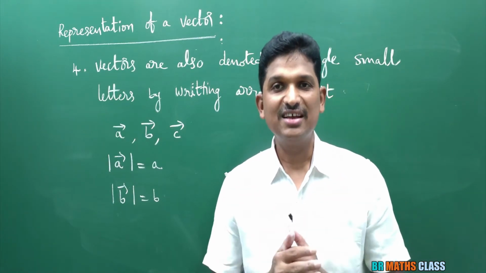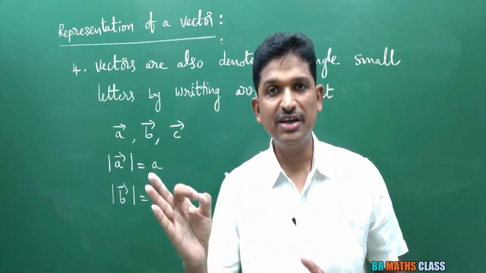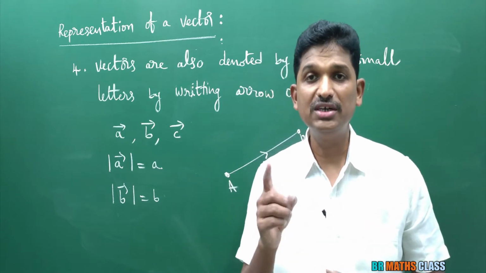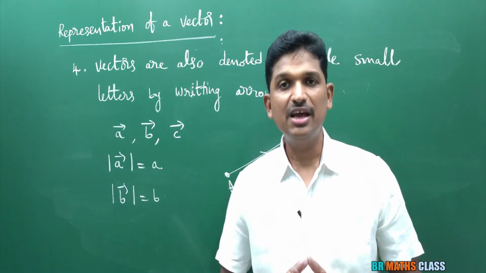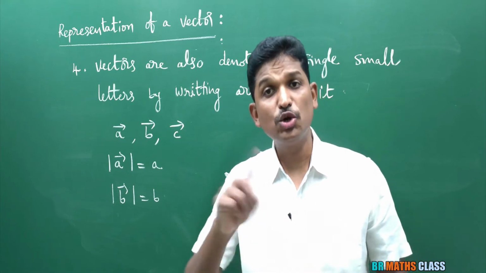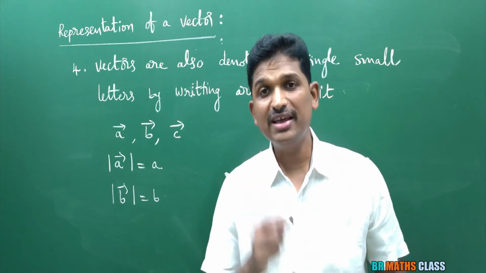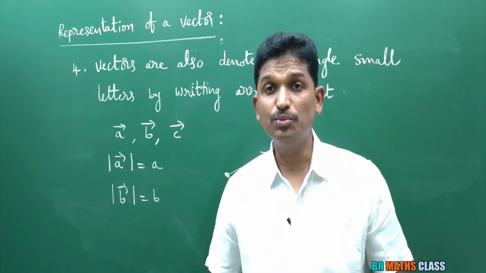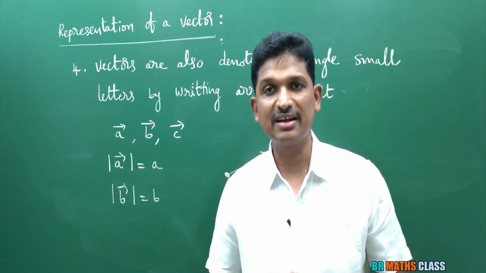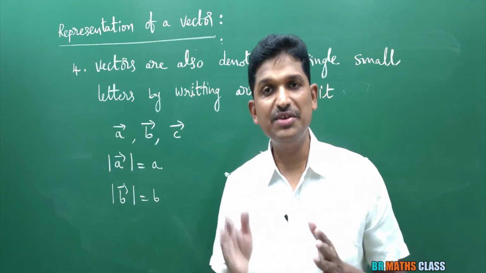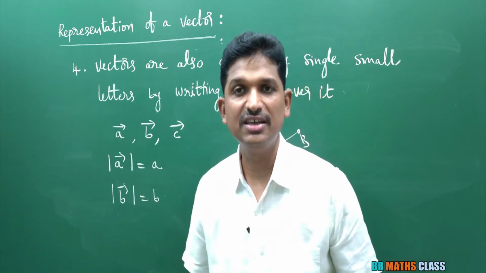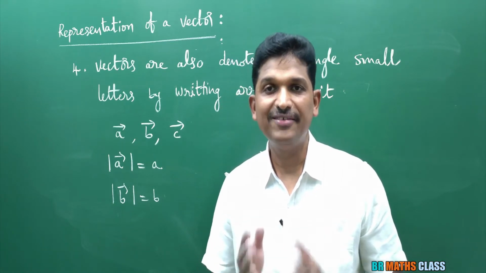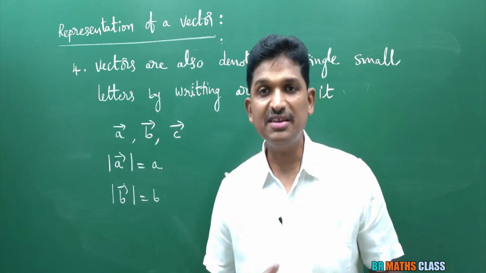What you learn in this class? You learn the definition of scalar, a definition of vector, you learn representation of a vector. Representation of a vector is very important to understand the things further. What is scalar? A physical quantity which is having magnitude but no direction is called a scalar. What are the examples for scalar? Time, height, area, volume. These are the examples for scalar. What is vector? A physical quantity which is having both magnitude and direction is known as vector. What are the examples for vector? Force, velocity, acceleration.